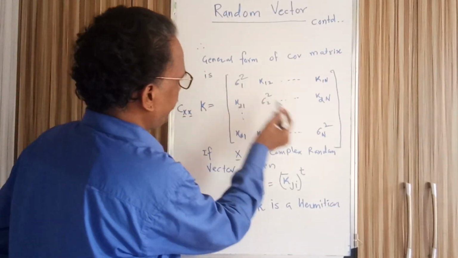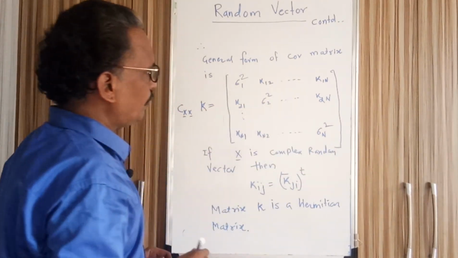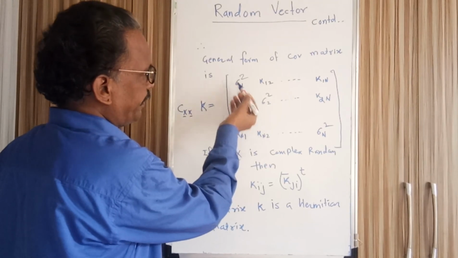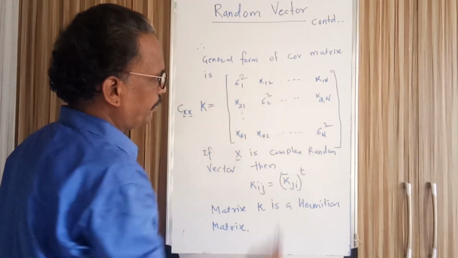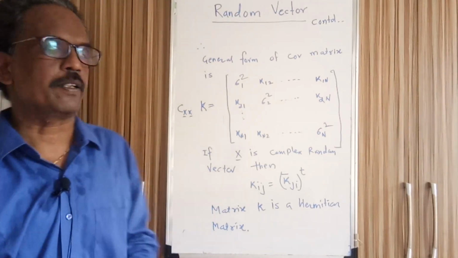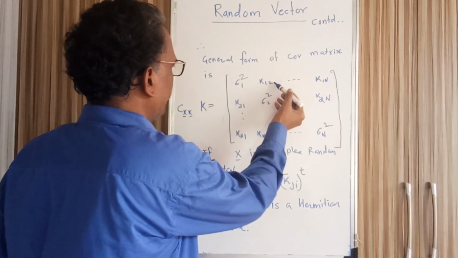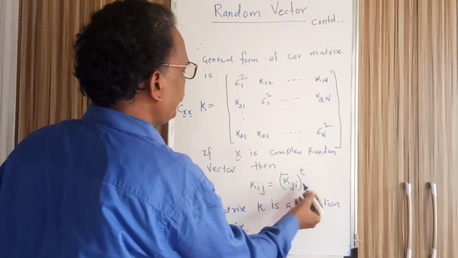Look at the diagonal elements; they are equal to variances. So sigma 1 square is the variance of random variable x of n1, this is x of n2, and so on up to x of n. So the diagonal elements are variances. Other elements are k12 and k21, likewise kij and kji.